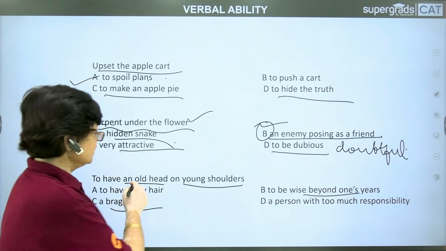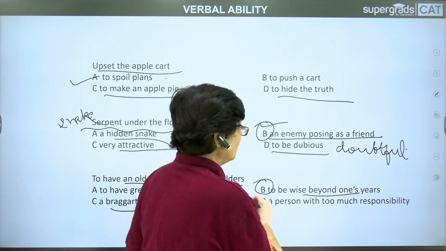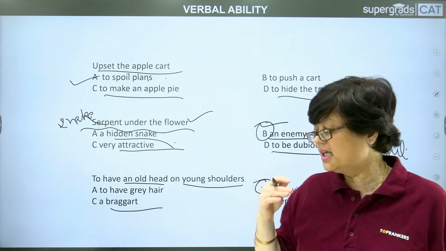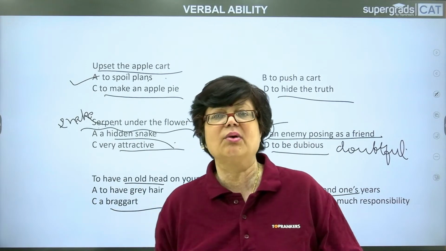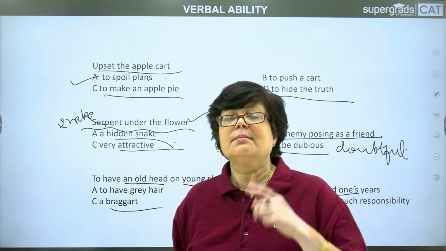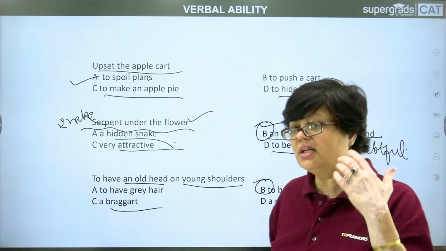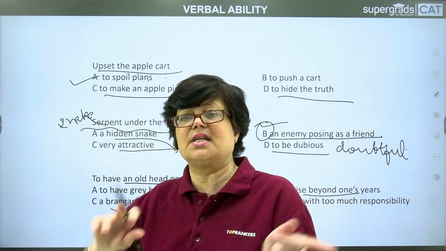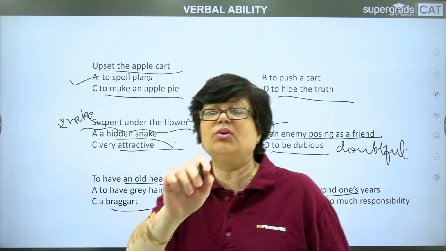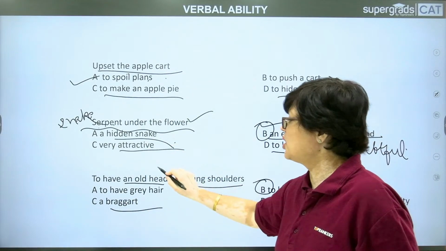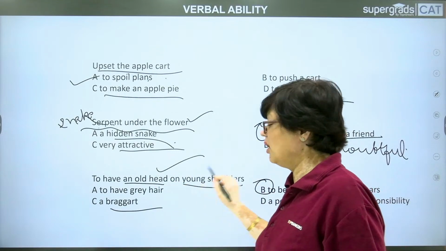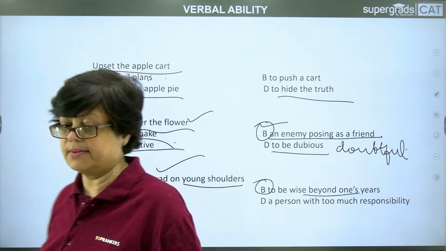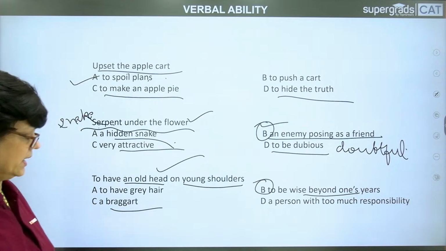The answer to this is to be wise beyond one's years. He is beyond his years. He has that much wisdom which would not be found in a young man generally. He is not that old, but the wisdom which is associated with old age is found in this young person. So he is called an old head on young shoulders, right? Now let's find out some other questions.